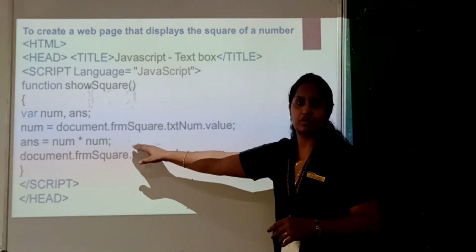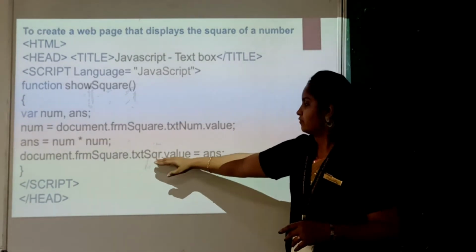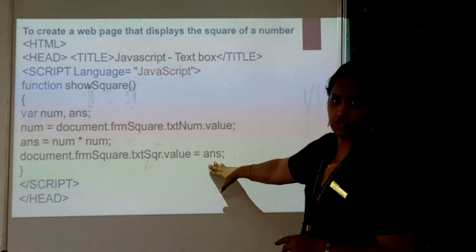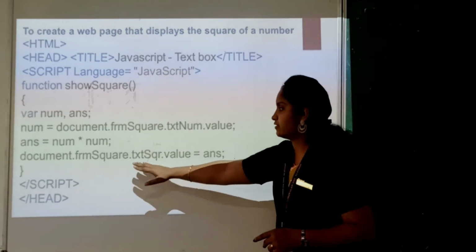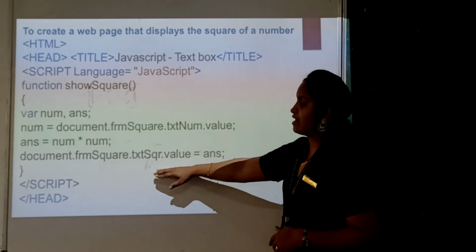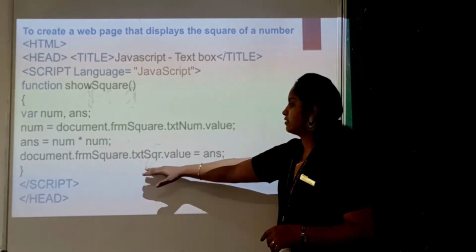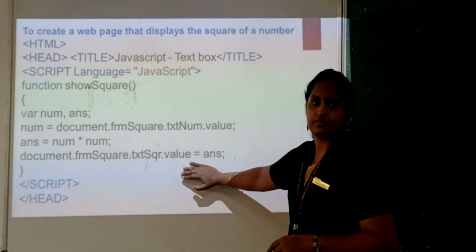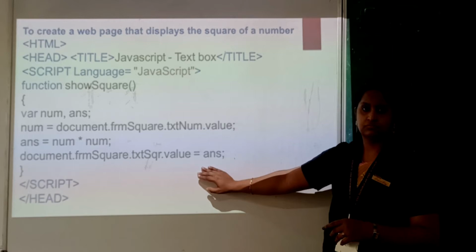So answer equal to num into num. That is the square. So after that we are saving the answer in which? In the another text box, that is in the form. We have another text box, that is text square. And we have to give the value. That is, the value will be saved in answer variable.